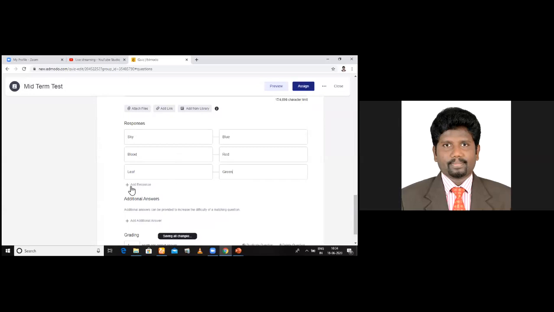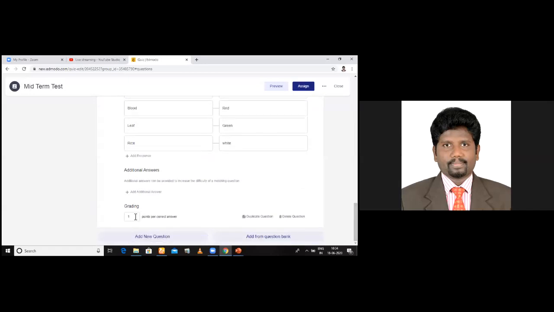So I'm just clicking another option, that rice. What is the color will be for rice? White. So give the direct answer here. It will shuffle. Okay. Now I add. Now one more question is over. Now what is the point? 1 mark. Automatically 1 mark is awarded.